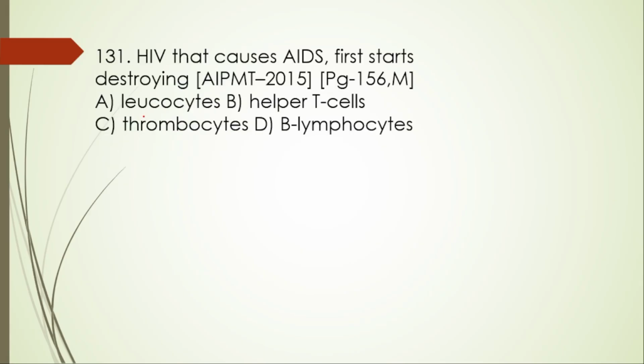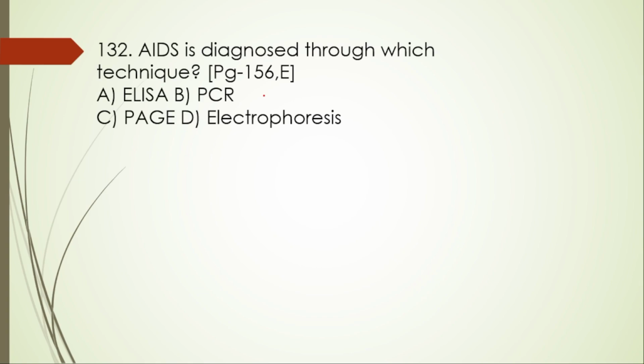131. HIV that causes AIDS first starts destroying leukocytes, helper T cells, thrombocytes and B lymphocytes. So it will be: starts destroying helper T cells. Next, 132. AIDS is diagnosed through which technique? That is ELISA, enzyme linked immunosorbent assay.